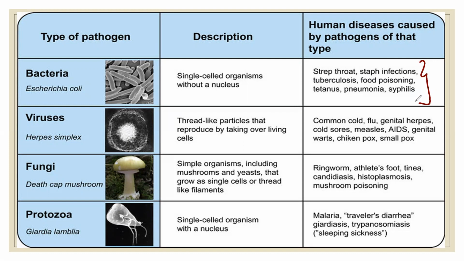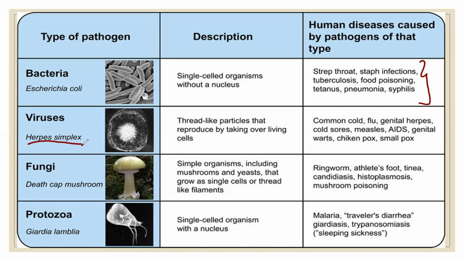Then come the viruses, which are thread-like particles that reproduce by taking over living cells. An example is herpes simplex. The common viral diseases are common cold, flu, genital herpes, cold sores, measles, AIDS, genital warts, chickenpox, and smallpox.